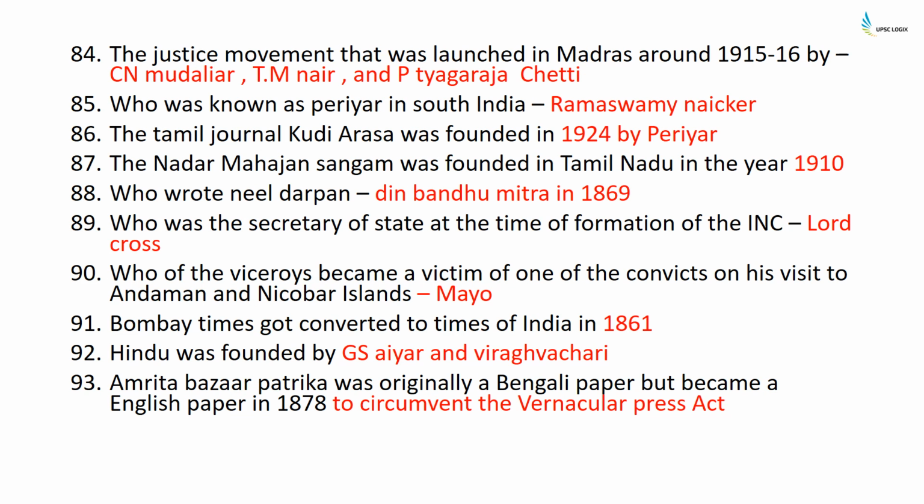The Justice movement that was launched in Madras around 1915-16 was launched by C.N. Mudaliar, T.M. Nair, and P. Tyagaraja Chetty. Who is known as Periyar in South India? It is Ramaswamy Naicker. The Tamil journal Kudi Arasu was founded in 1924 by Periyar or Ramaswamy Naicker. The Nadar Mahajan Sangam was founded in Tamil Nadu in the year 1910. Who wrote Neel Darpan? It was written by Deenbandhu Mitra in 1860.